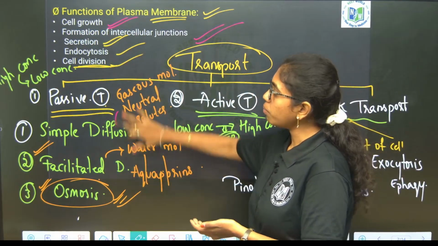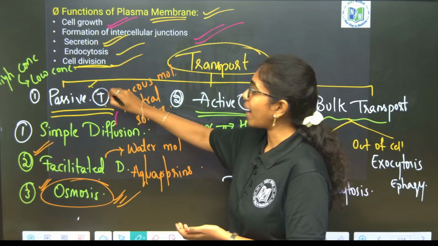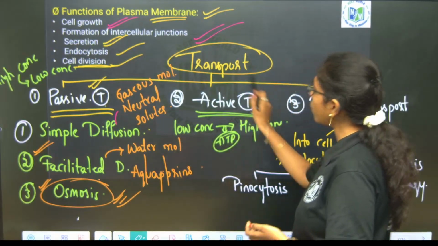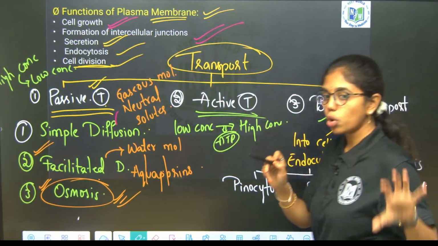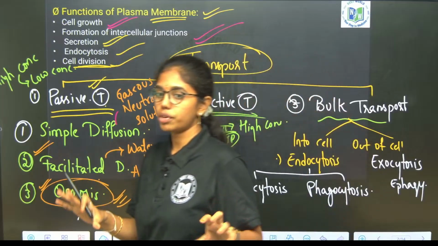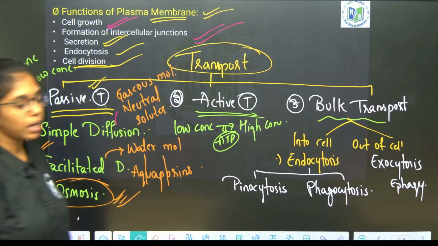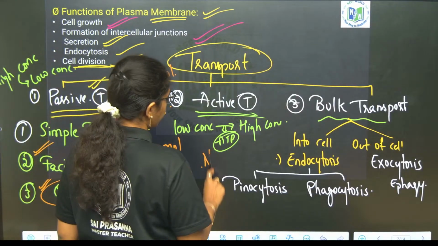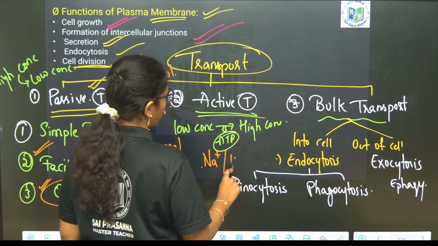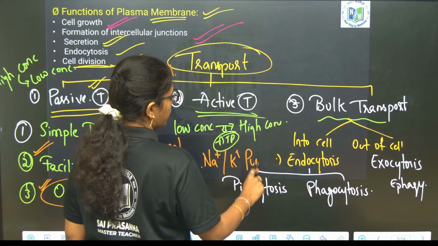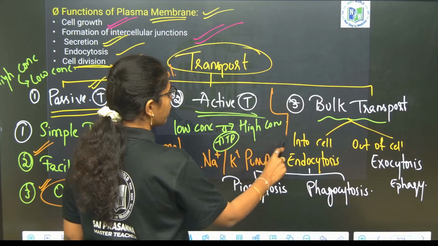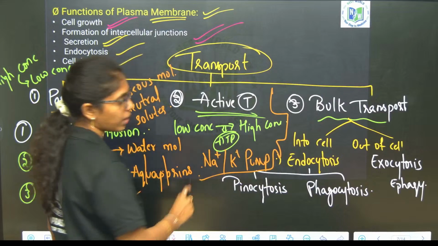So these three modes are passive transport. Next is active transport, that is from low concentration to high concentration through a semi-permeable membrane, where ATP energy is required. The best example is the sodium potassium pump. Clear with active transport and passive transport?